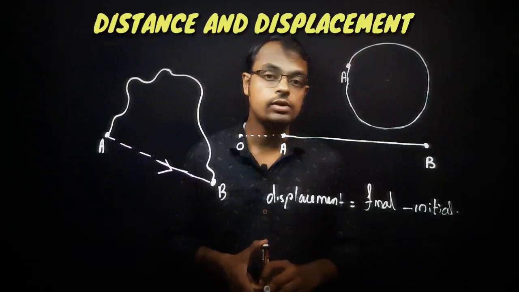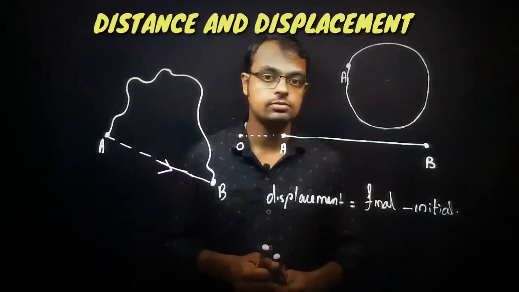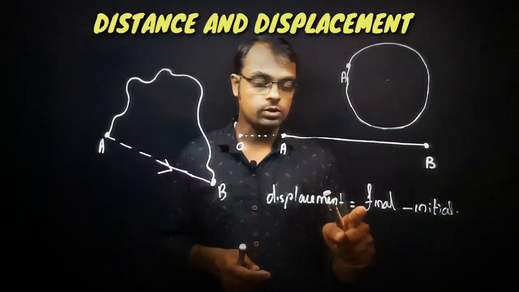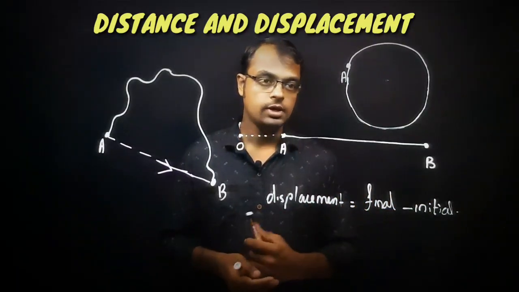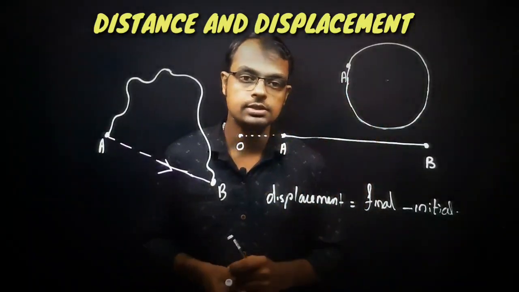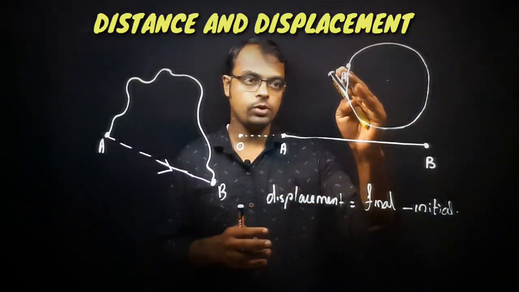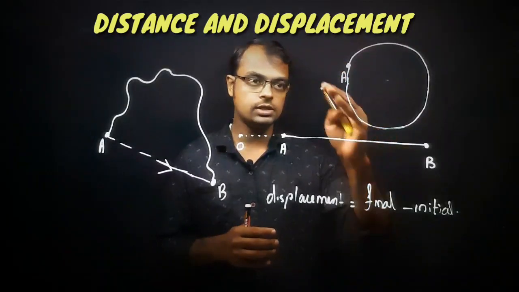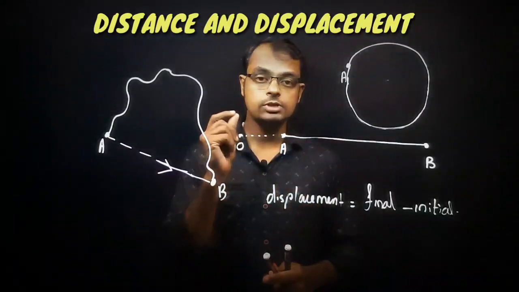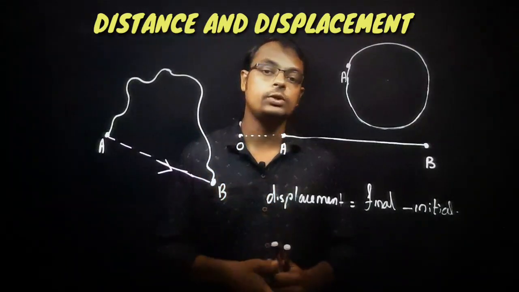What is the distance it travels? We can say the distance traveled by the body is the circumference of this circle. At the same time, what is the displacement? Displacement is final position minus initial position. Here initial as well as the final position both are the same. So what is the displacement in this case? Zero. Displacement is zero. That means the initial point from where it started, the body has reached the same point. Definitely we can say displacement is 0. So what we have proved here: displacement can be positive, negative or 0, whereas distance can be only a positive quantity.